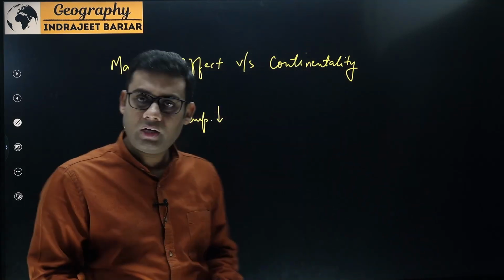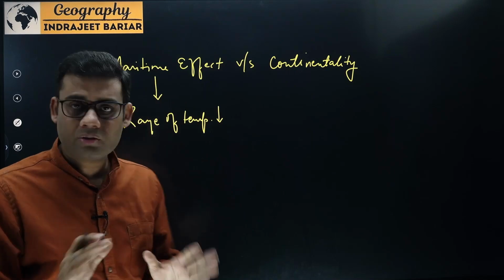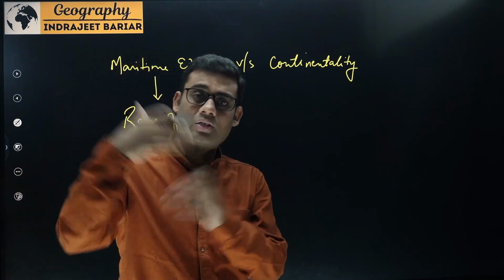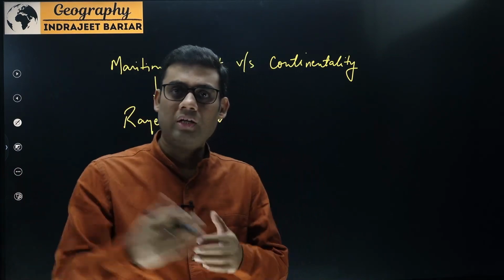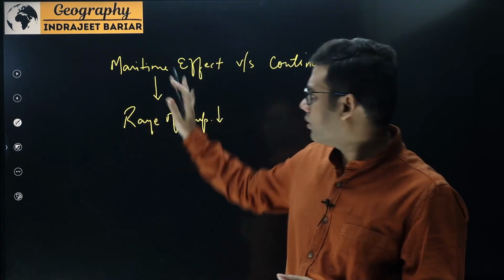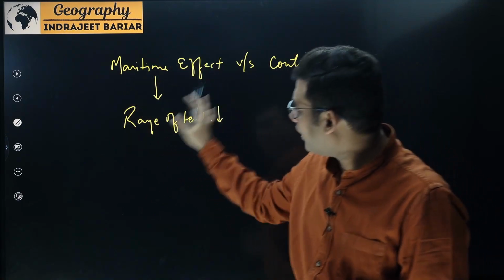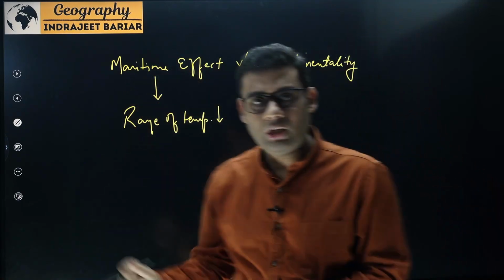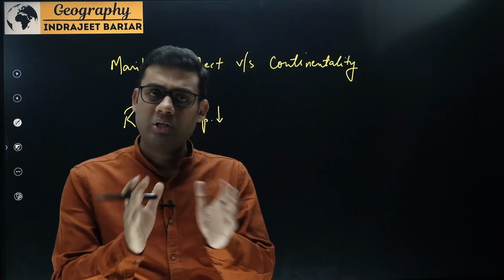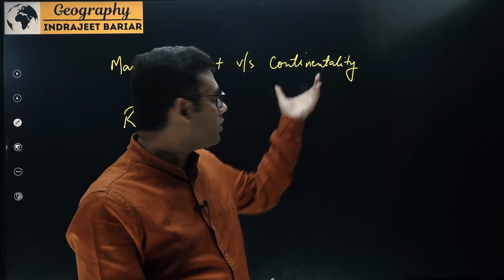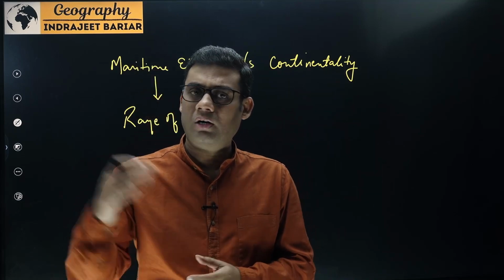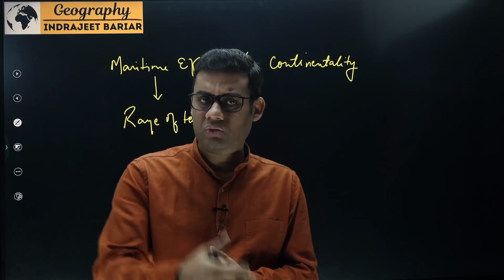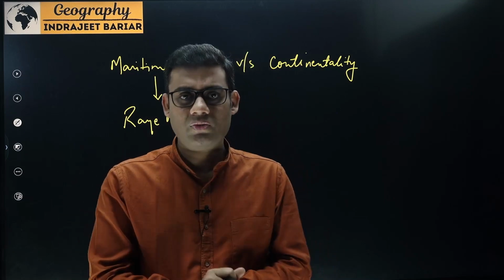Whereas in continentality, the idea is in the interiors of the land, the temperature reaches extremes, where the range of temperature would be very high. You can think of this comparing the climate of Mumbai with that of Delhi. So Mumbai's annual range of temperature would be very low. Whereas in case of Delhi, because the interiors of the land are there, the winters would be very cold, the summers would be very hot, the range of temperature is very high.